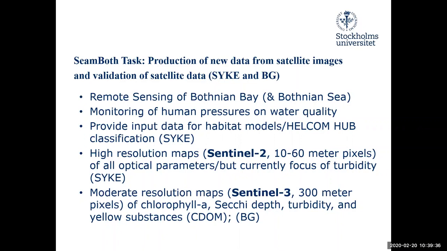Actually, I listed them down here because this is an ocean color Sentinel-3. So these are the optical parameters: chlorophyll A, Secchi depth, turbidity, and also yellow substance, that's also called colored dissolved organic matter. So the Sentinel-3 data is actually the ocean color data, has a 300 meter resolution. And these are called moderate resolution maps.